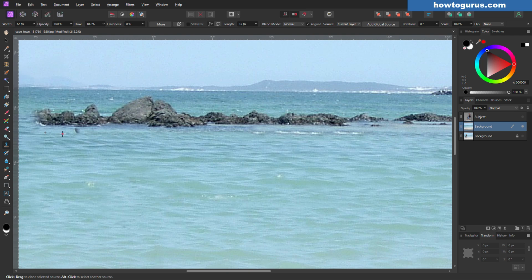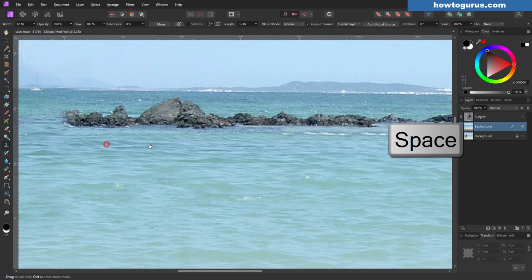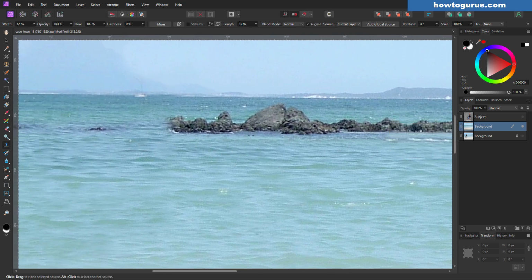Now we lost a little bit of this rock edge right here. I want to have that back in again. I'll hold the space bar down, move our picture over like that. And I'll grab just a little bit of a rock right in here, Alt and click, and let's just put that right there. Give me kind of an edge of a rock. That helps.